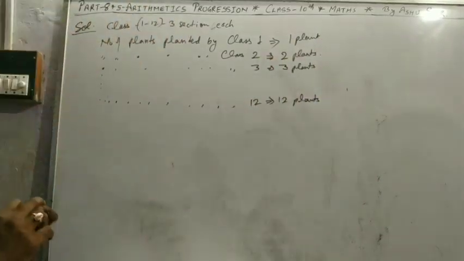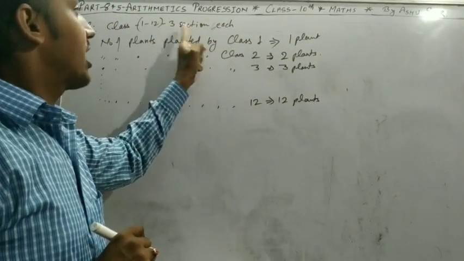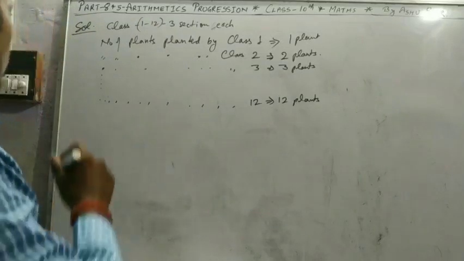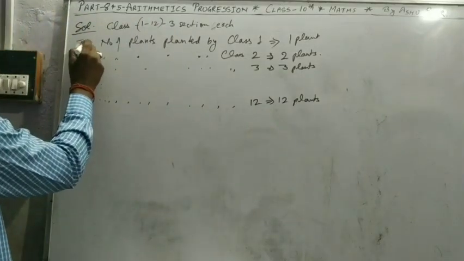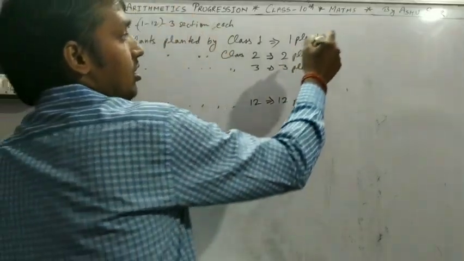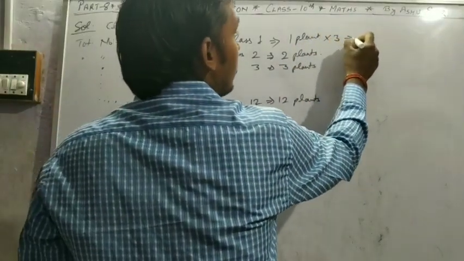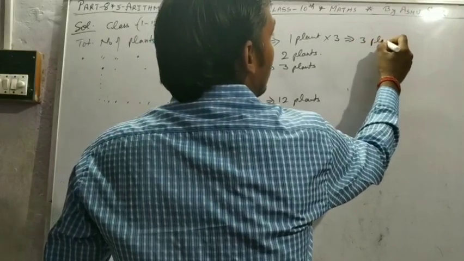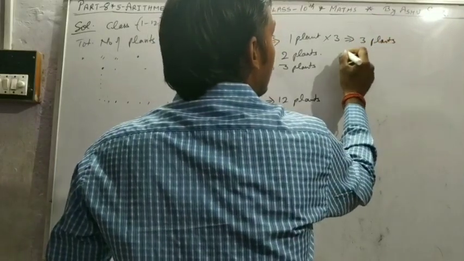But each class has 3 sections. So the total number of plants planted by class 1 is 1 into 3, that is 3 plants.